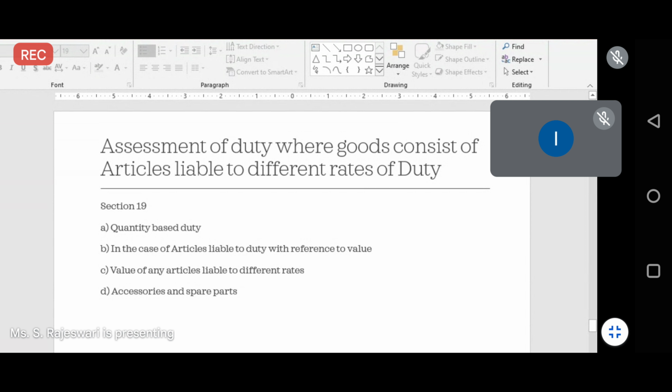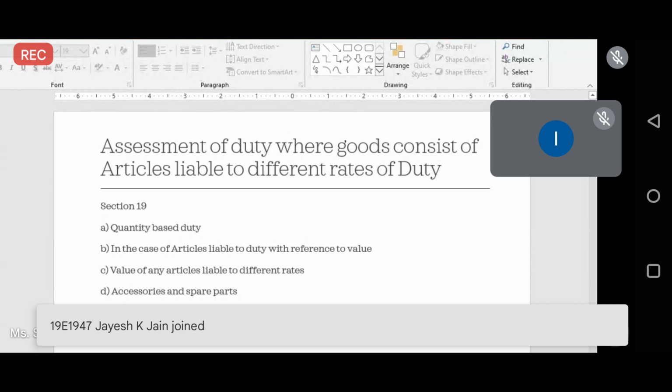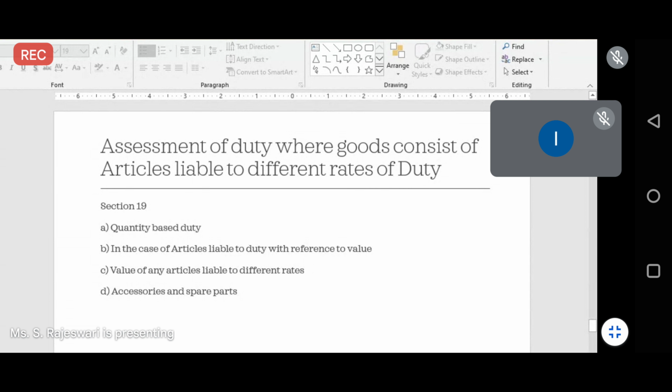Whatever repairing articles or spare parts you import from other countries will be charged under the custom duty as per the custom duties rates. That is known as accessories and spare parts. So accessories and spare parts will be charged as per the Customs Duties Act. These are the assessments of duties under the different rates for the goods.